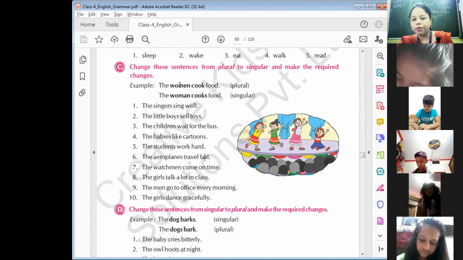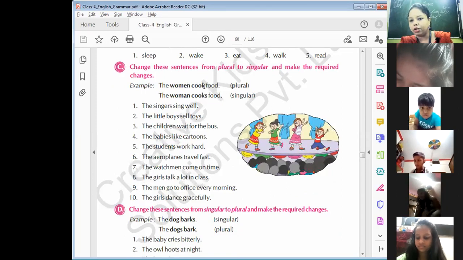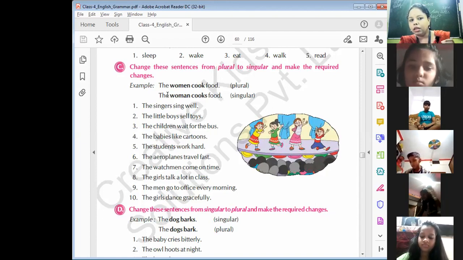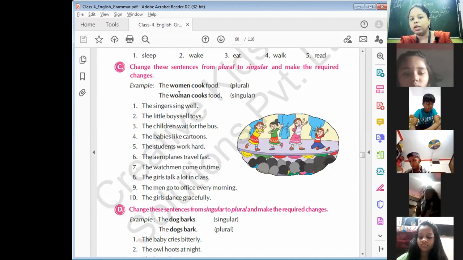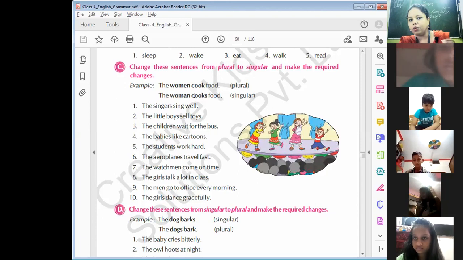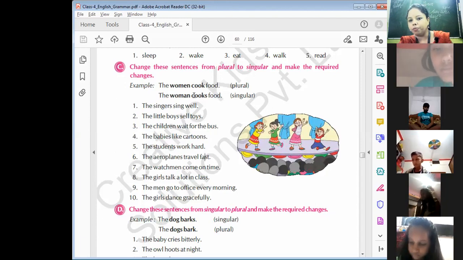Here you can see the women is in plural form, but the verb is written without s. It is written in original form. In the next sentence, the woman cooks. Now woman is singular and we added s with the original form of the verb.